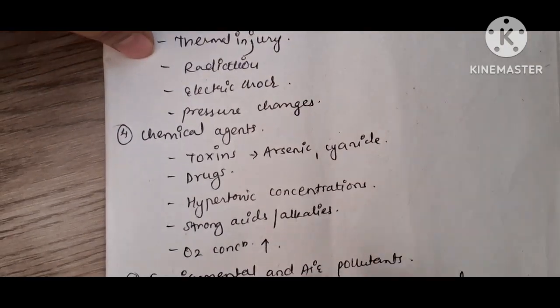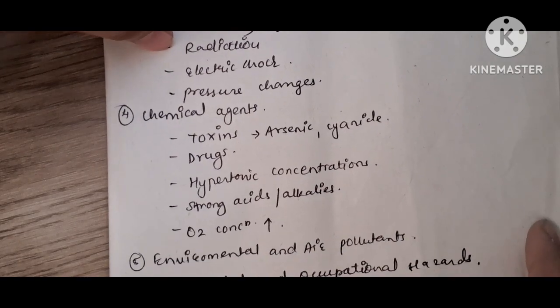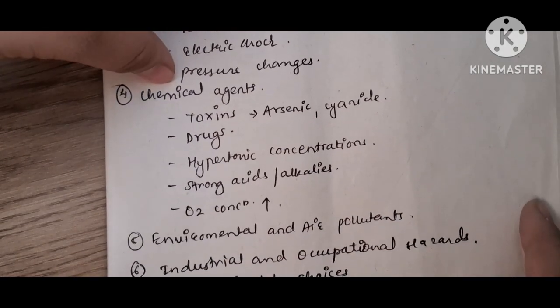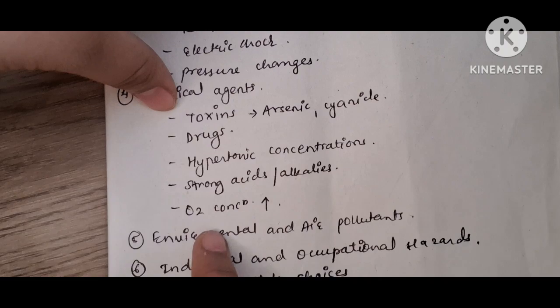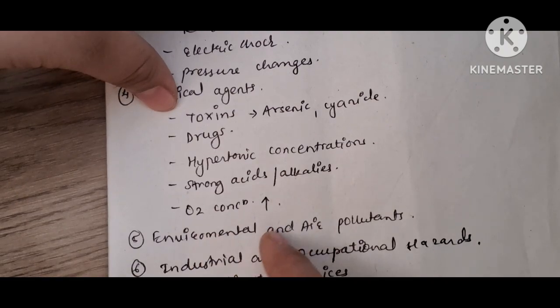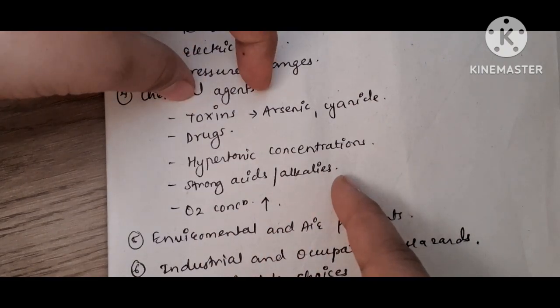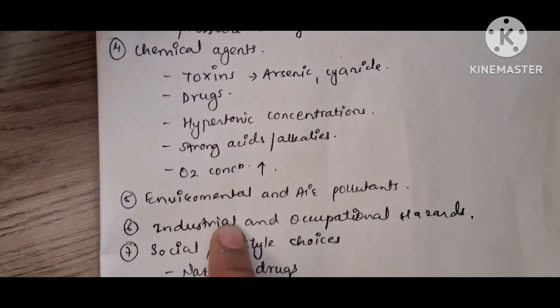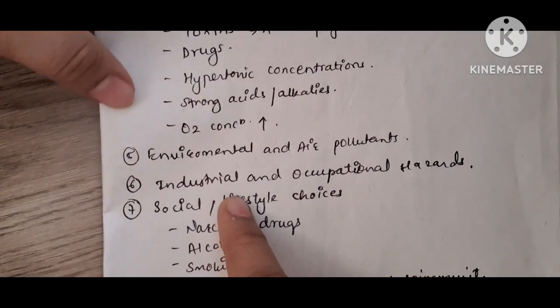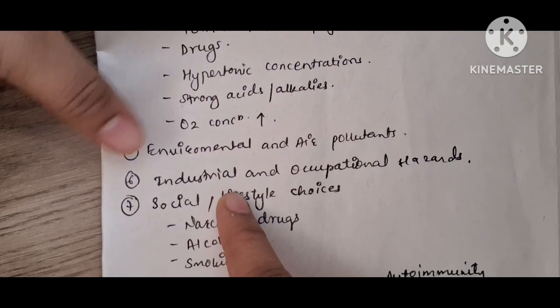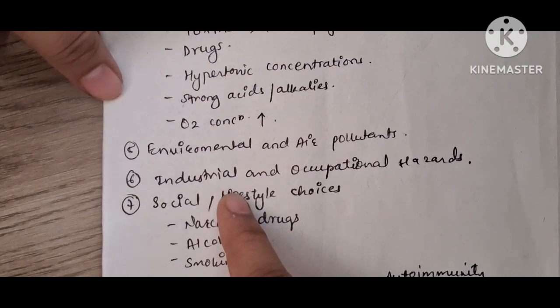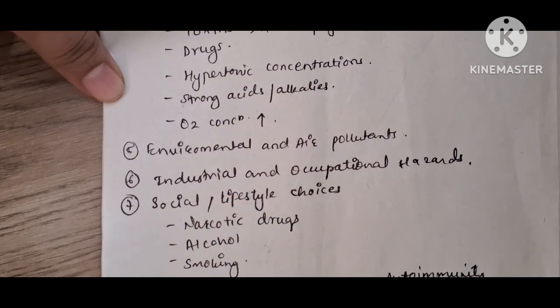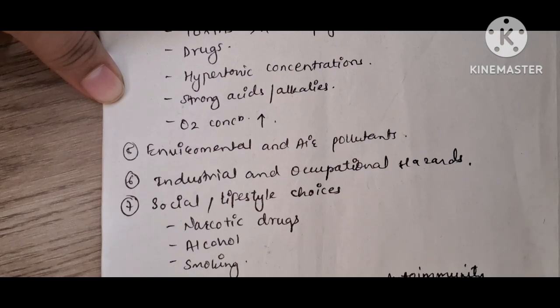Some chemical agents like toxins, drugs, hypertonic concentration, strong acids or alkalis and increased oxygen concentration. Toxins like arsenic and cyanide.